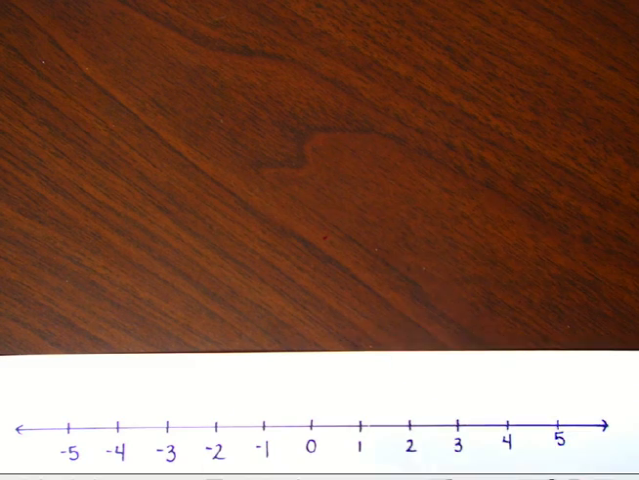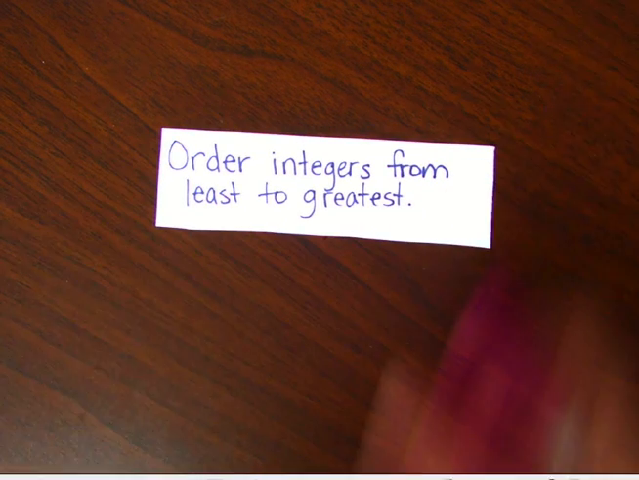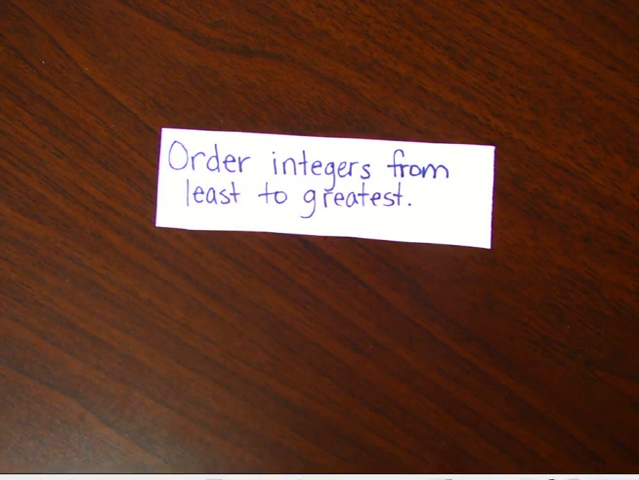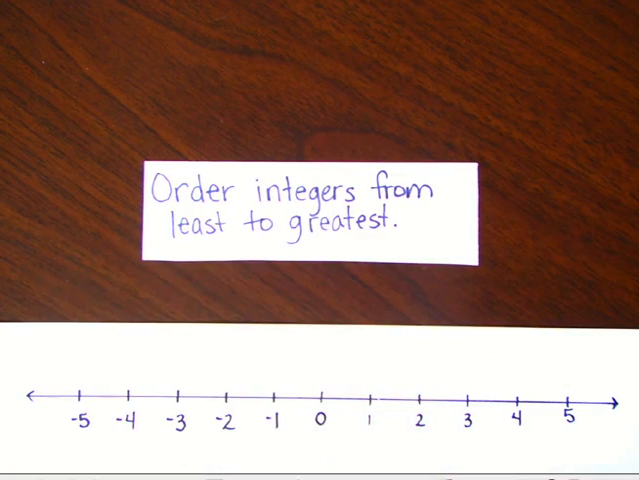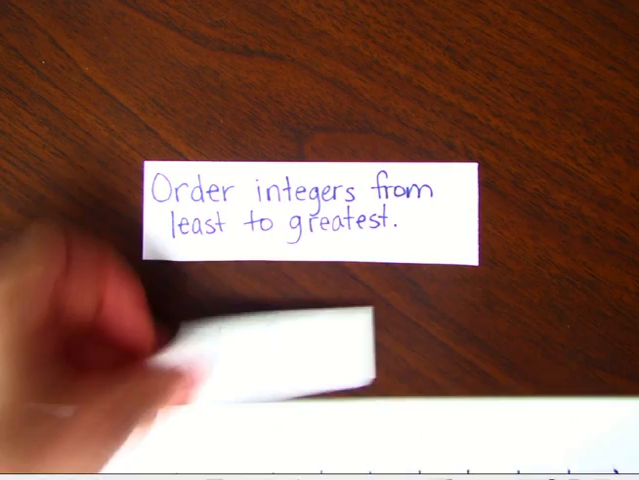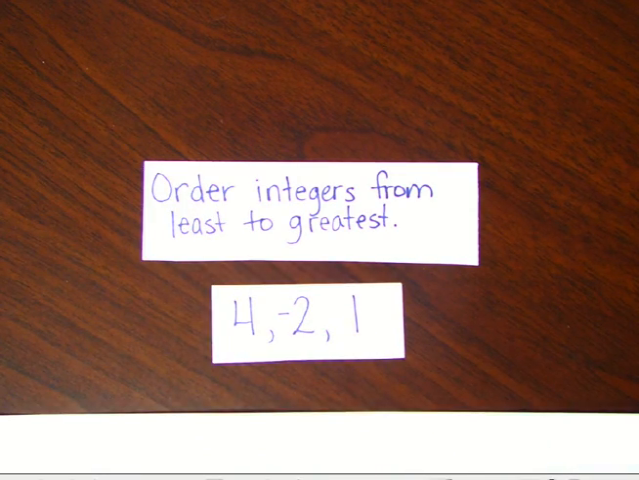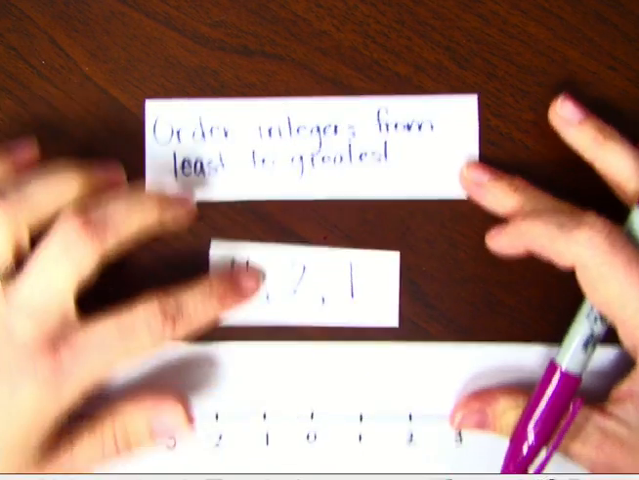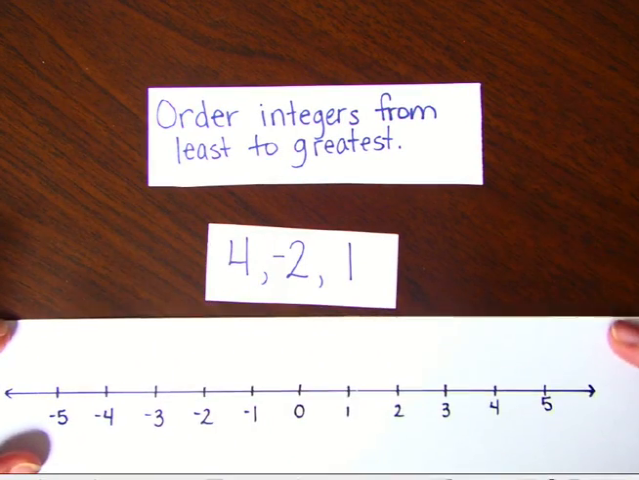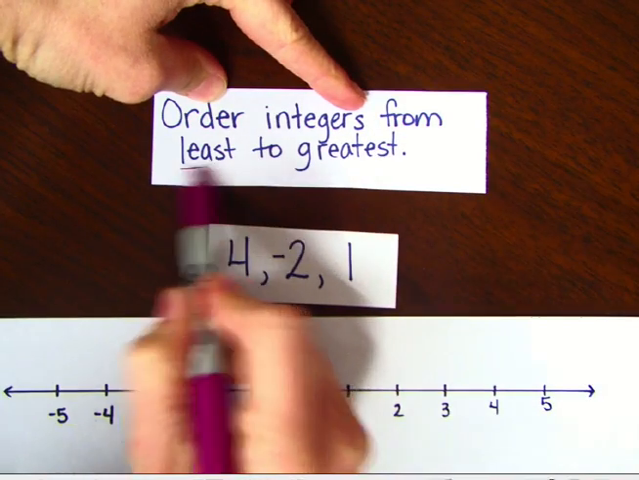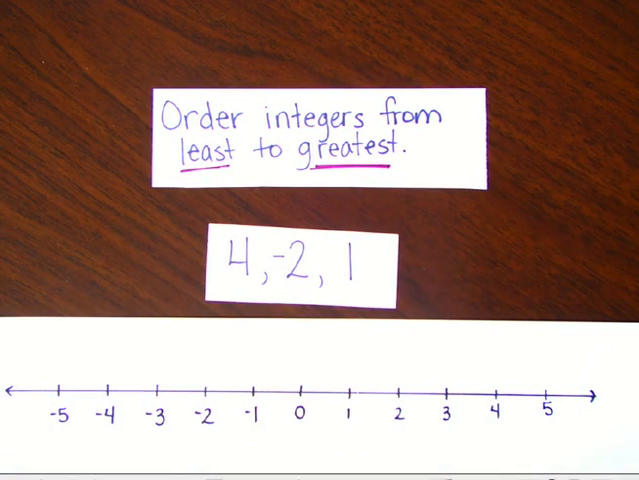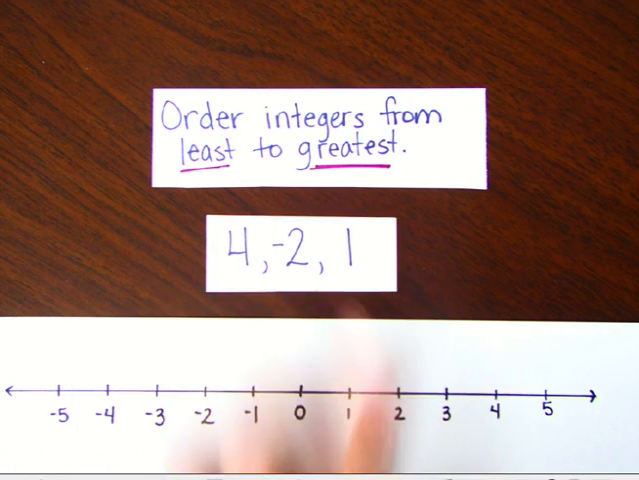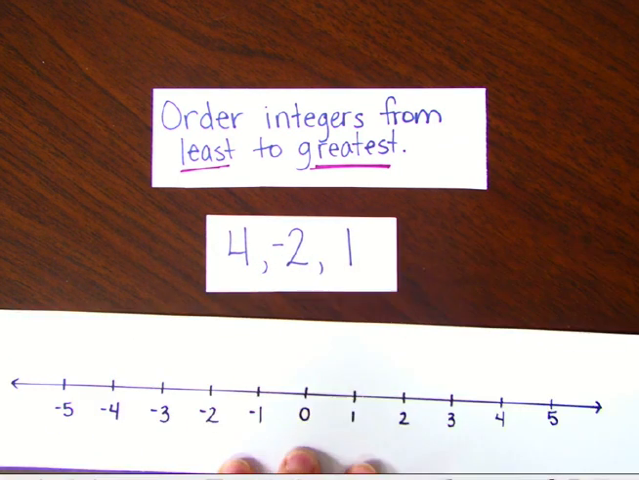The next thing that we're going to do is we're going to put the integers in order from least to greatest. Again, I'm going to use a number line. And this time, I'm going to put these numbers in order from least to greatest. Let's move everything up here. All right, first thing I need to notice is that we're going least to greatest. It's very important to know what they're asking us to do. All right, the first thing I'm going to do is I'm going to put a dot on my number line for each one of these numbers.